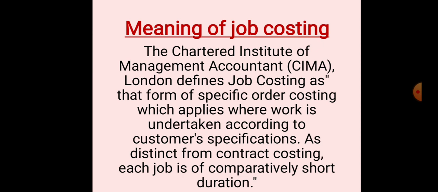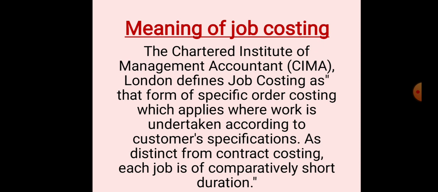Normally the industries are broadly classified into two types. One is mass production, one is job order. Mass production means they are producing the products in a mass way. Job order is nothing but job costing. The production is done against the customer specification and orders.